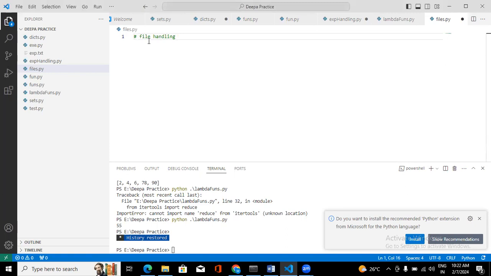I want to read the data, or write some content to the text file, or open it, or delete that file. If I want to create a file, or write some data to an existing file, or delete it, to perform all those operations with Python, we can use this file handling concept.